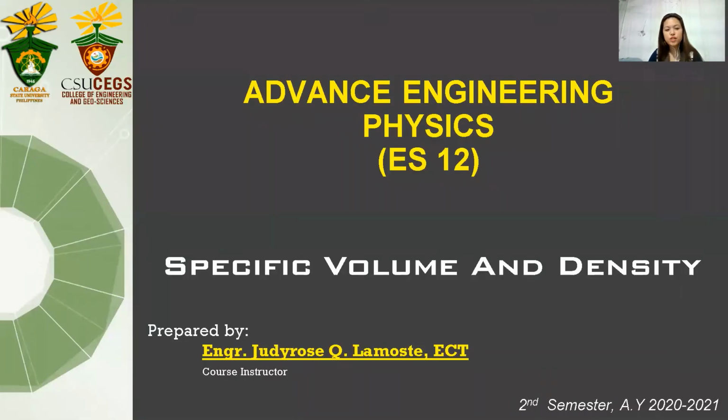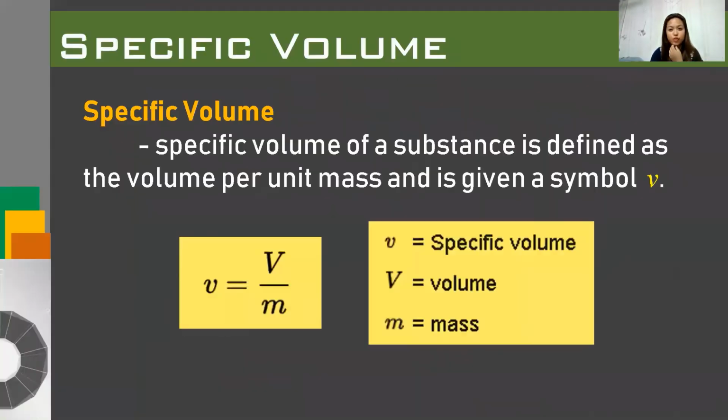Hello class, welcome to Advanced Engineering Physics or ES12, and today's topic is specific volume and density. Let us first define what is a specific volume. Specific volume of a substance is defined as the volume per unit mass and is given the symbol v. So we have here the specific volume is just equal to the volume over mass.